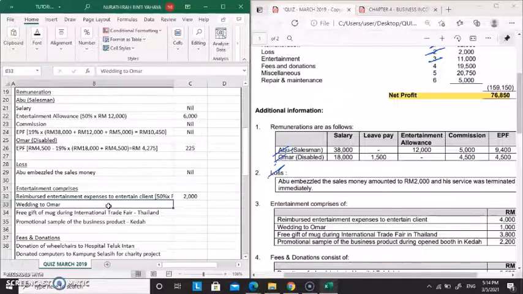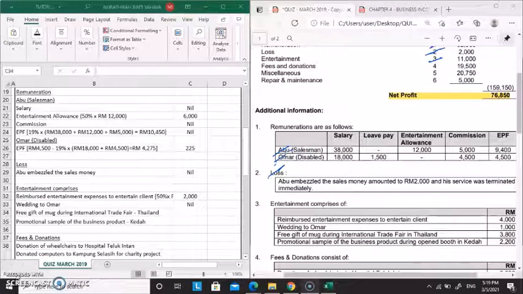Okay, next is a wedding gift to Oma. Who is Oma? Oma is the employee. So it is going to fall under specific deduction. So it's going to be allowable expenses. Therefore, it's already deducted in the SOPL. Therefore, we are going to record here nil.